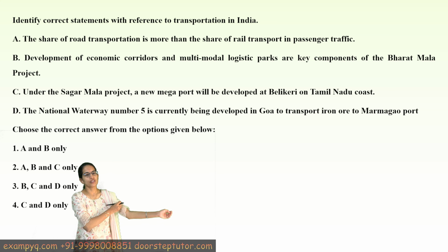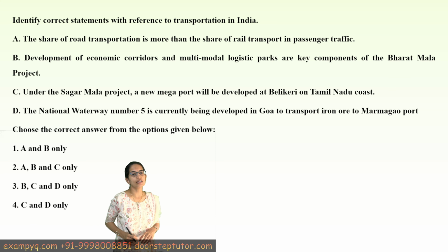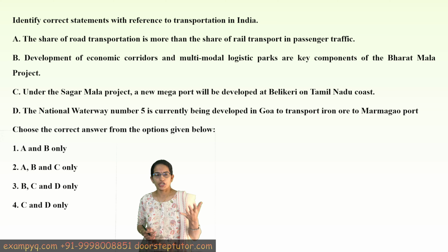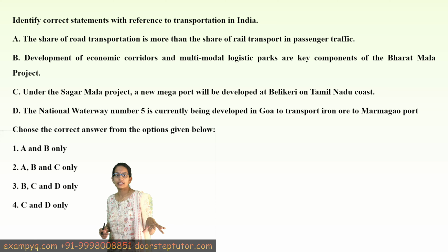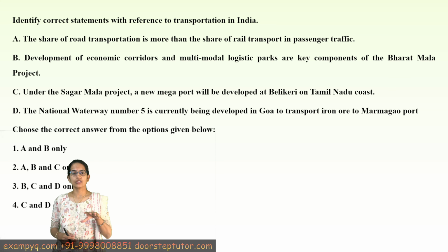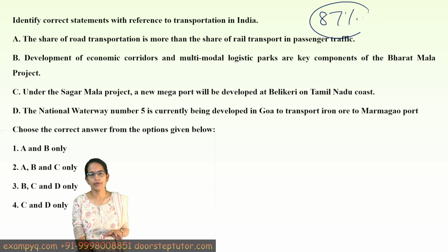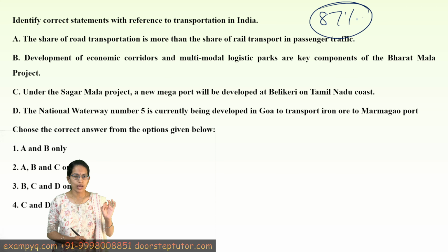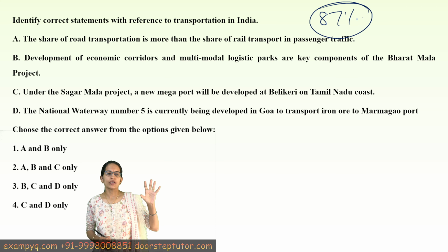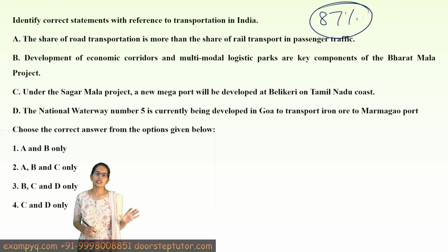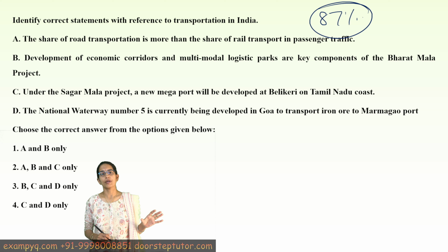The next is, which of the following is correct with regards to transportation in India? The share of road transportation is more than the share of railway transportation in passenger traffic. That is correct, because road carry nearly 87% of the passenger traffic. So statement 1 stands correct. The development of economic corridors and multimodal logistic parks are important aspect of Bharatmala project.